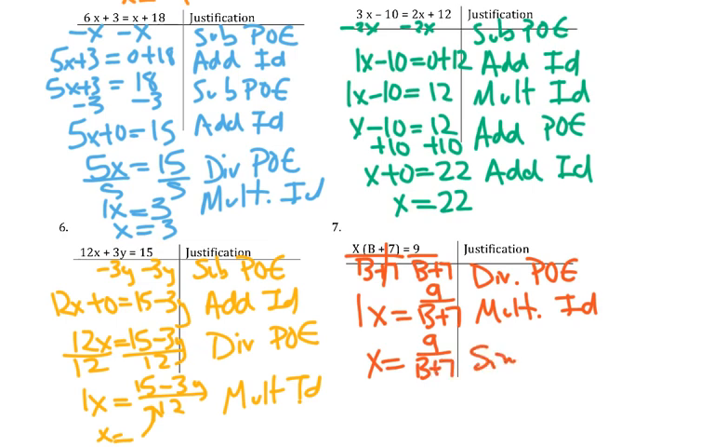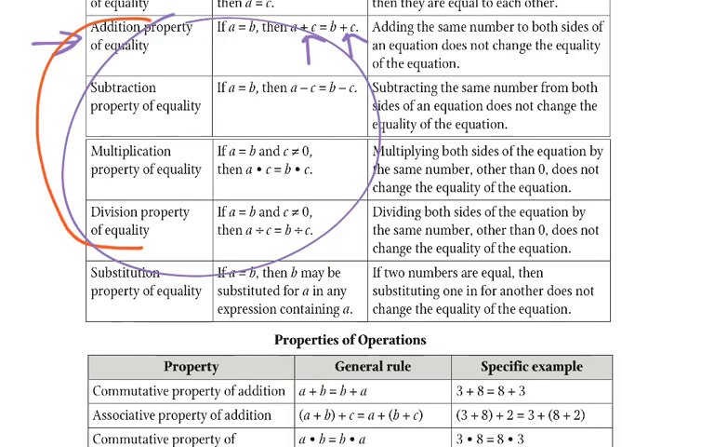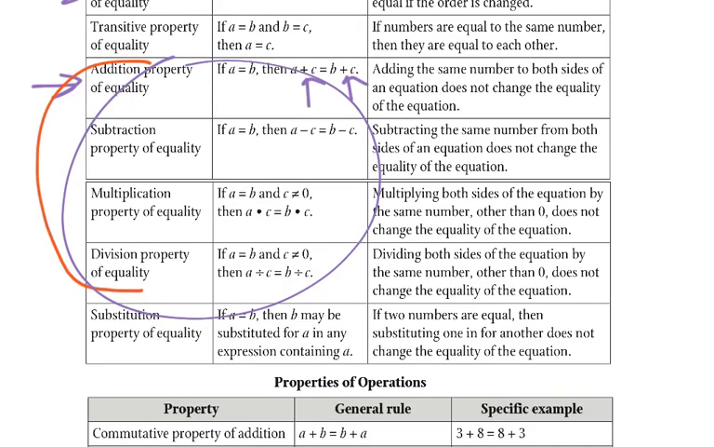Again, I could write simplify. I could go x equals 9 over b plus 9 over 7, but that doesn't really help me out any. Okay, so there we go. That's using these properties, and we can see how they help us solve equations, and that's the reason why we can solve equations like that.